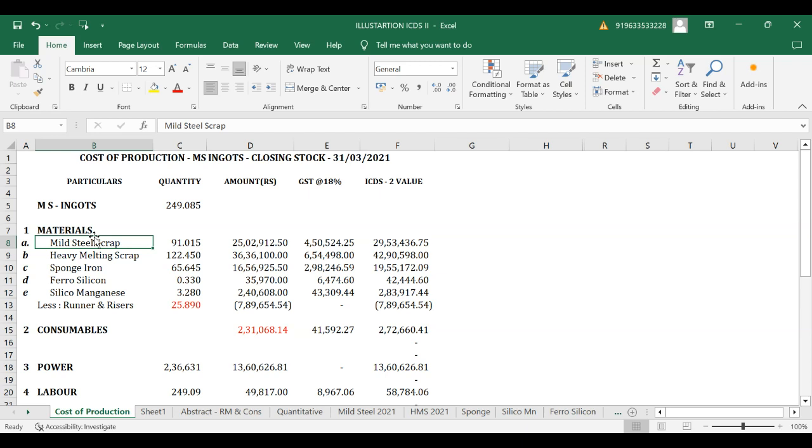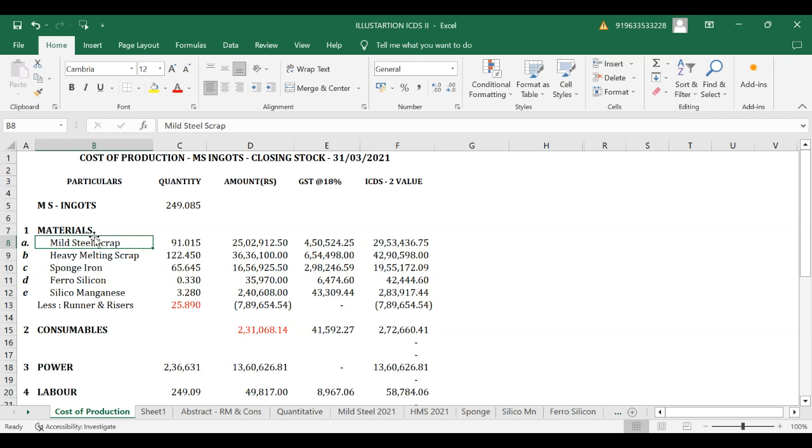But the first and foremost step is that you should know the industry. We should know how the manufacturing process happens: what are the ingredients, what is the process plan, how the processes are done, the various stages of production. We should have a basic idea, without which we cannot value that inventory.